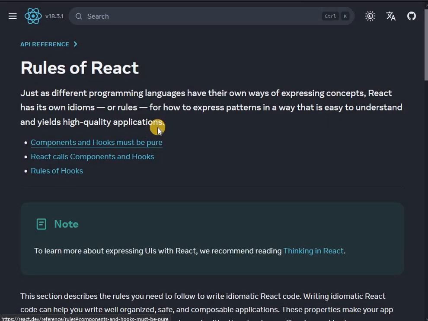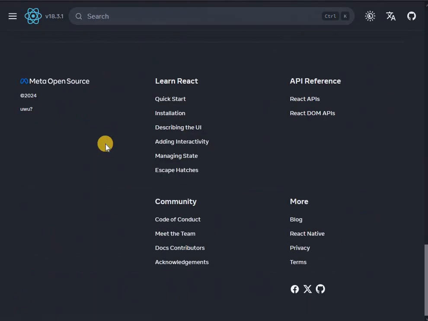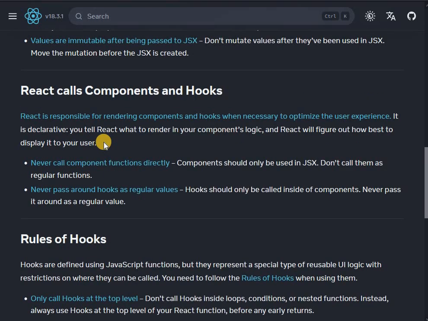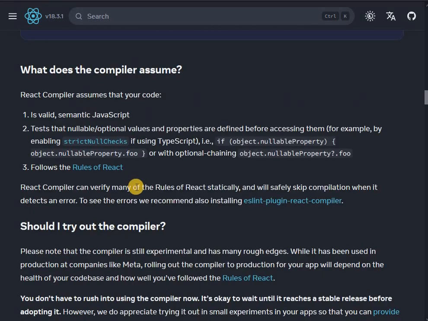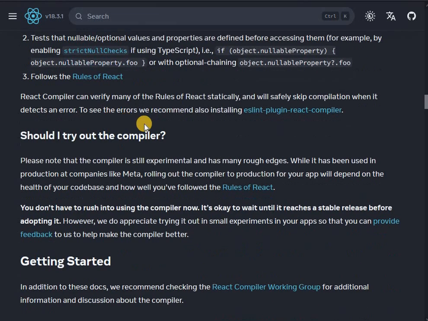What are the rules of React? Okay, this is the next one, which I'm going to make a video about. React compiler can verify many of the rules of React statically and will safely skip compilation when it detects an error. To see the errors, we recommend also installing the ESLint plugin React compiler.